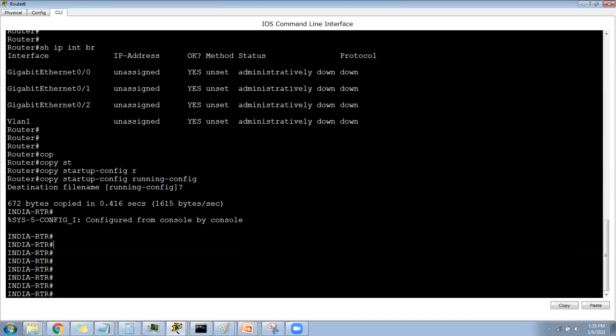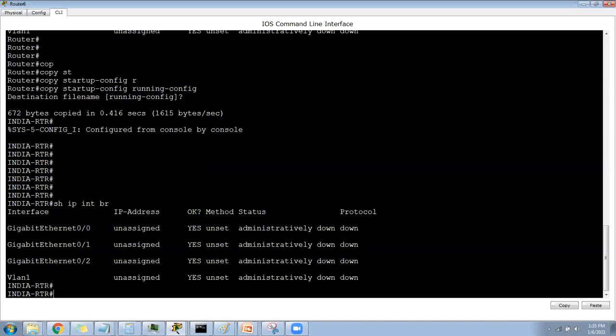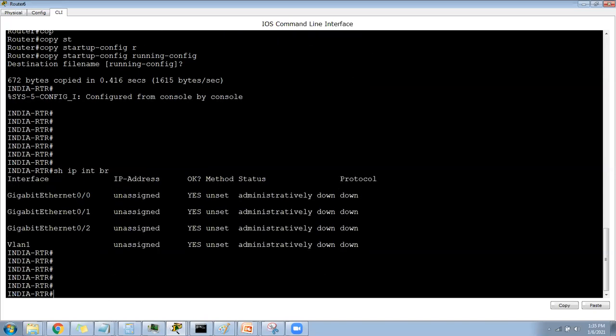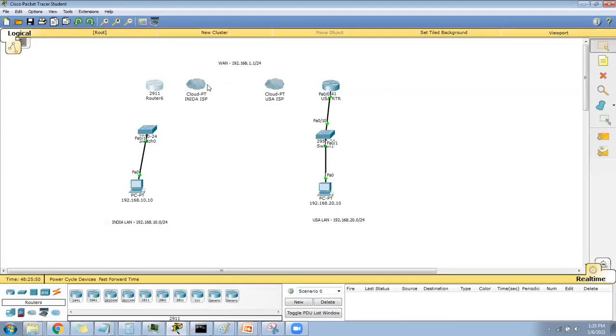Now it has. Can you see now? Show IP interface brief. So all my configuration. Okay, it does not take because that was having FastEthernet 0. So run. Let me see what else came. Okay, the routing and all came, but the interfaces did not come because the interfaces are GigaEthernet. Okay, so no problem, no problem.